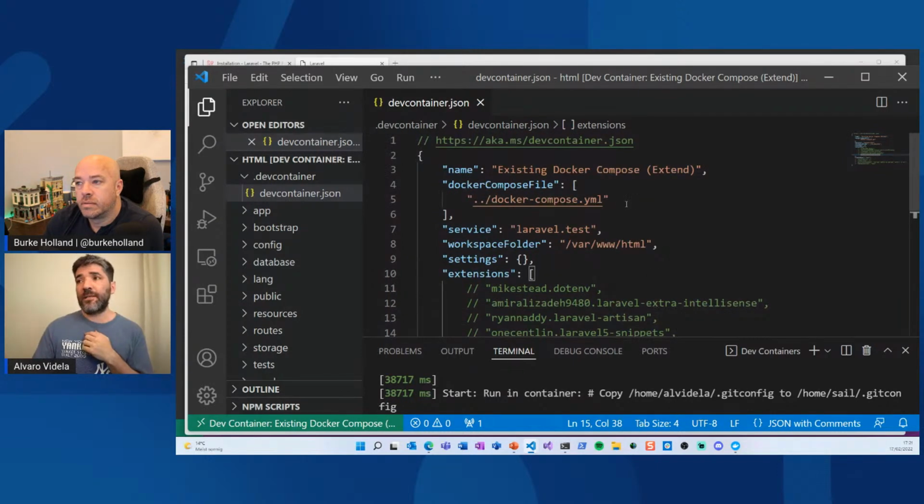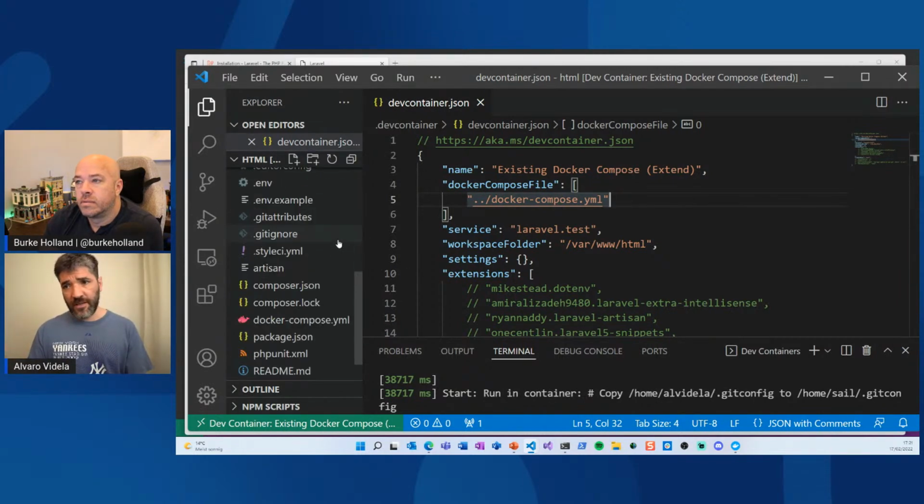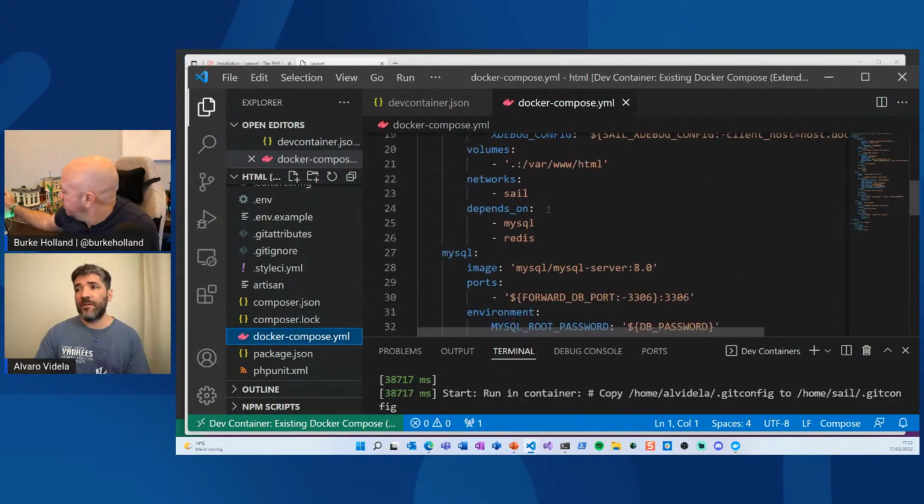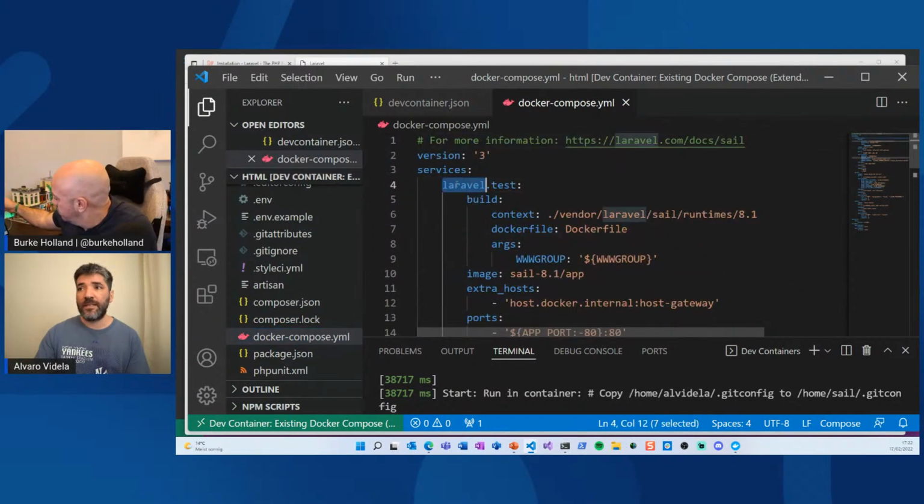But more importantly, here we are saying use that Docker Compose to build the environment. So let's see what's there. Here is the Docker Compose. And in the Docker Compose, I have three services. Laravel Test, this is my app.